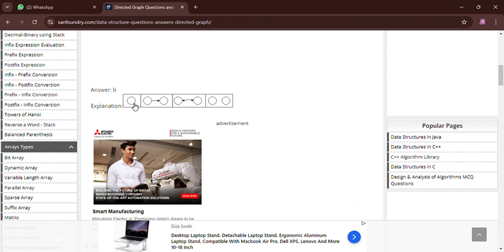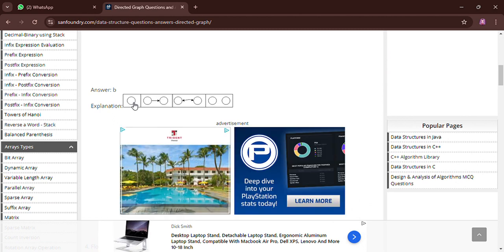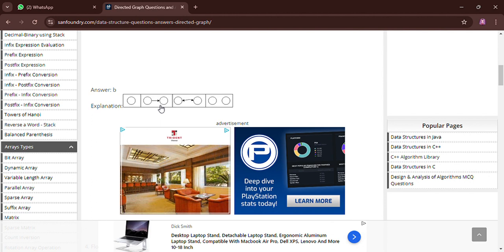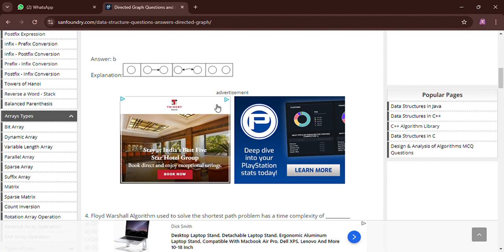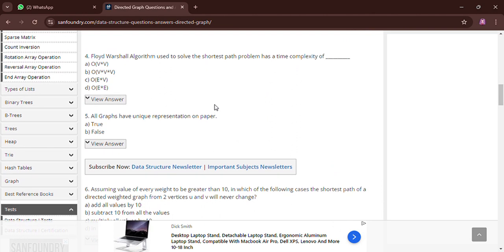We can also see the answer. Here is the explanation. From the one vertex we can represent the graph, and from the second, third and fourth. So here the answer will be 4.